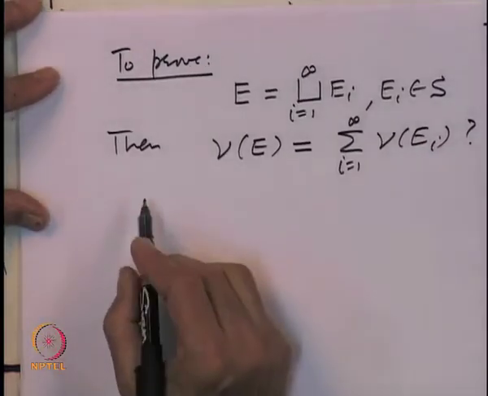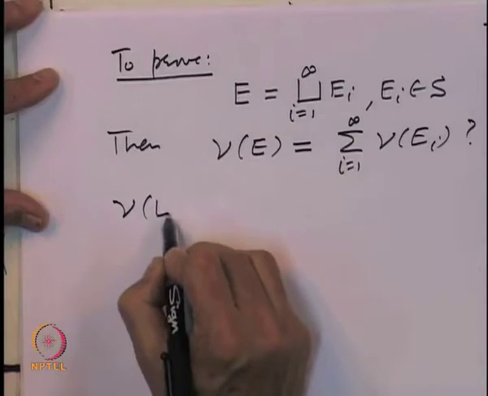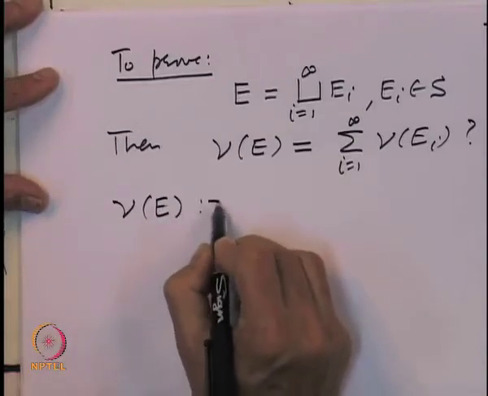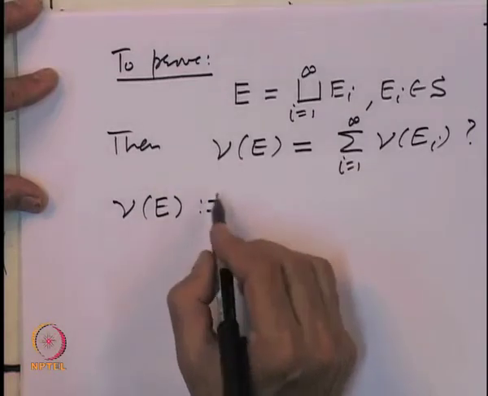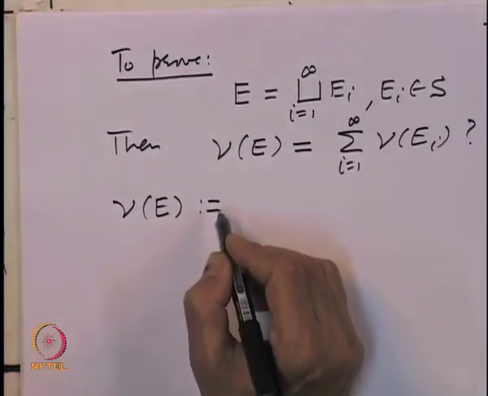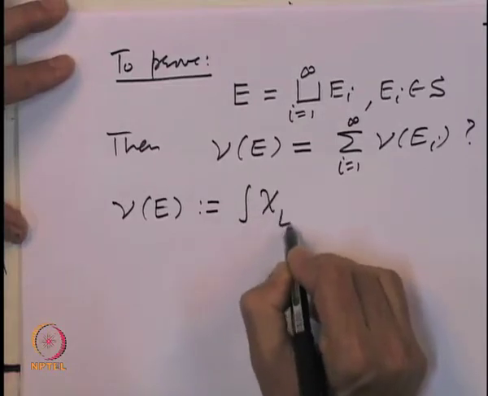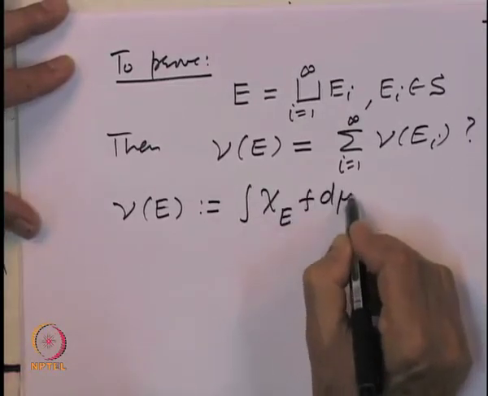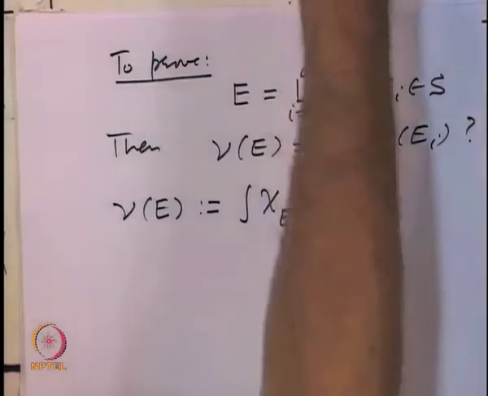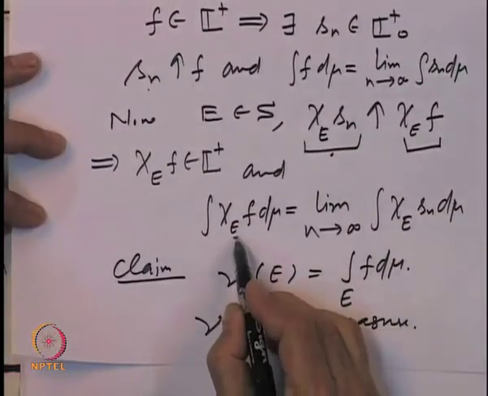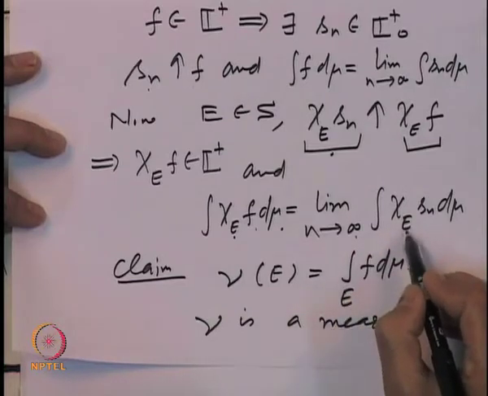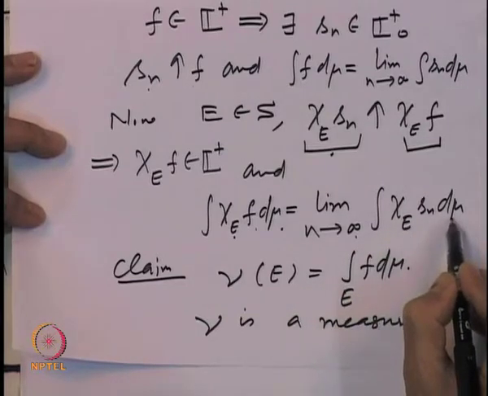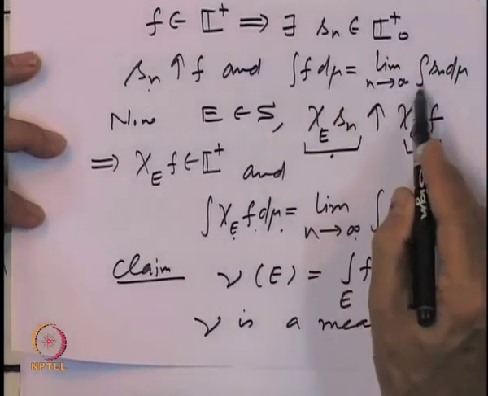So, let us start looking at nu of E. By definition, nu of E is nothing but the integral of the indicator function of E times f d mu. And the integral of chi E f is nothing but the limit of the integral of the indicator function of E S n d mu, by the fact that S n is increasing to f.